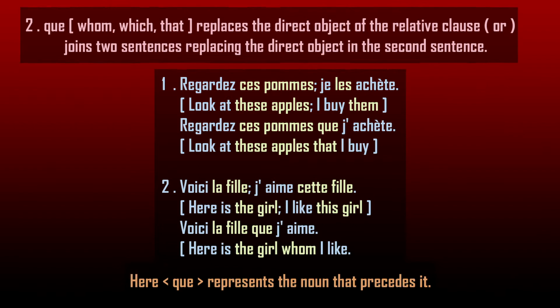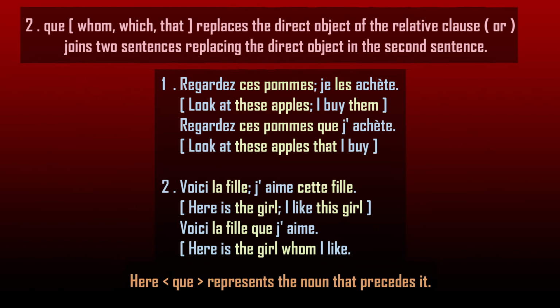So, apples, the direct object, can be replaced by the relative pronoun que. To get a sentence, regardez ces pommes que j'achète. Look at these apples that I buy. Or look at these apples which I buy. The noun apples is an inanimate noun, that is a thing. So here que takes the meaning of that or which.